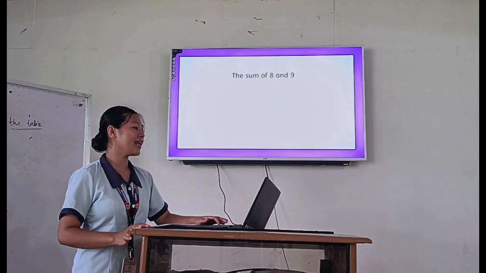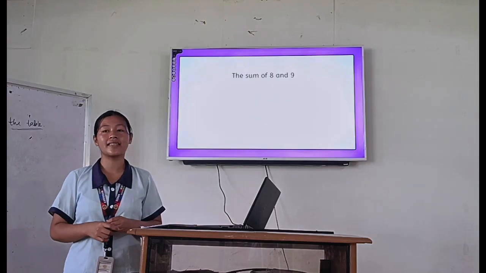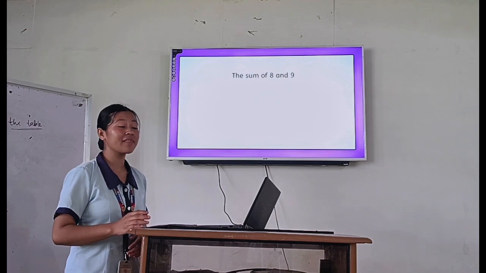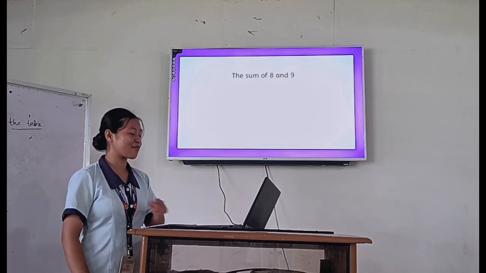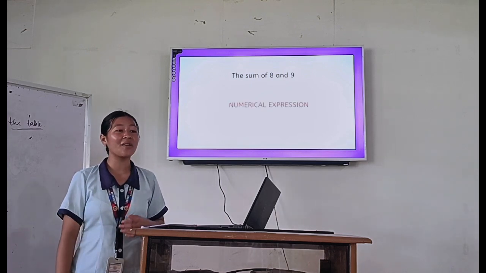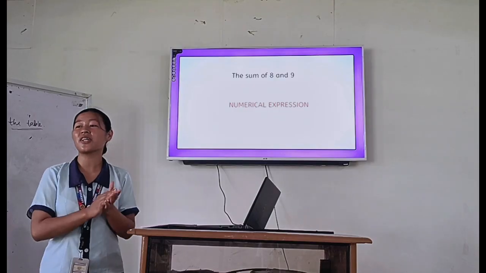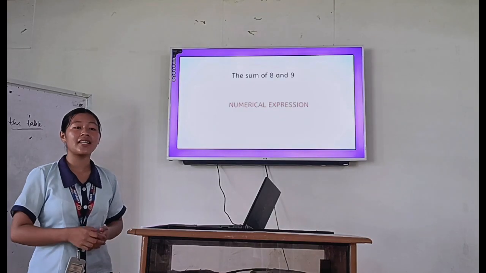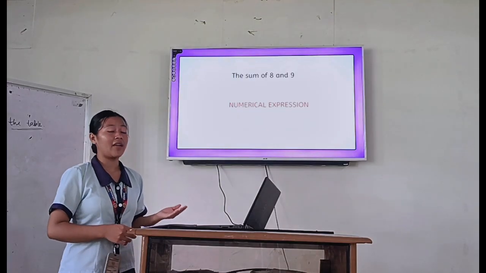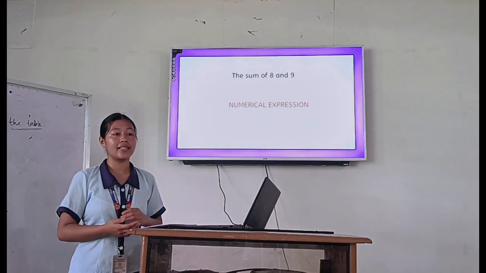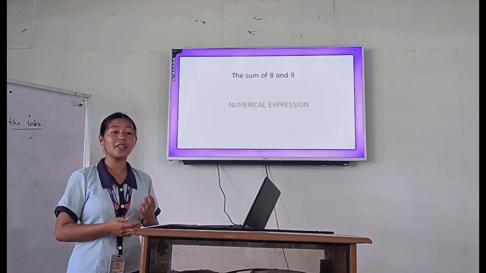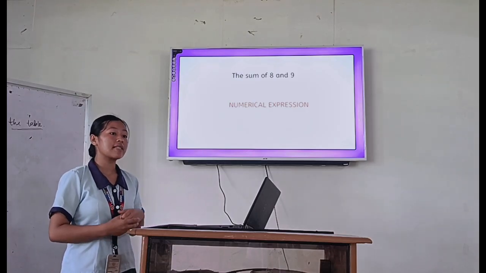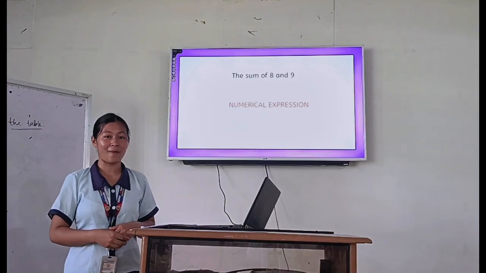We have here the sum of 8 and 9. What is your answer again? A numerical expression. Very good, you're correct. Let's give a round of applause to your classmate. It is a numerical expression because the sum of 8 and 9, if you translate it into a mathematical phrase, will be 8 plus 9. So it is an example of numerical expression.